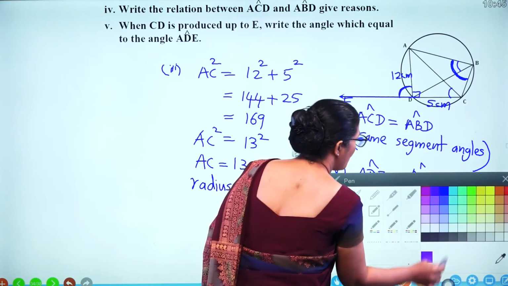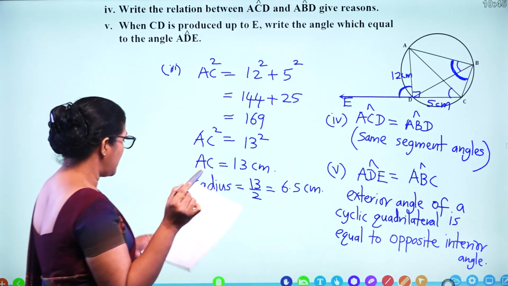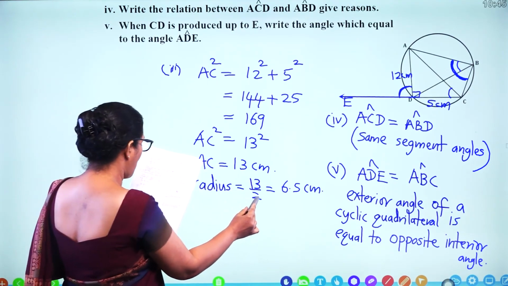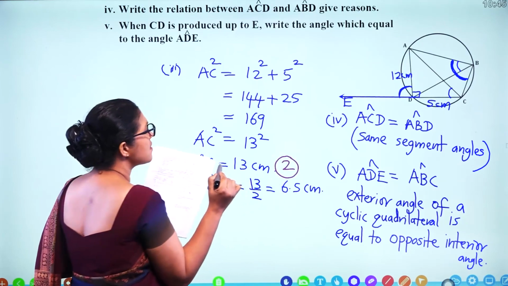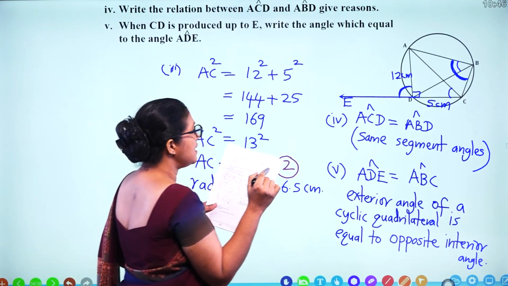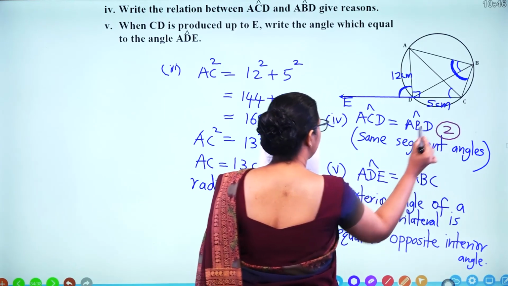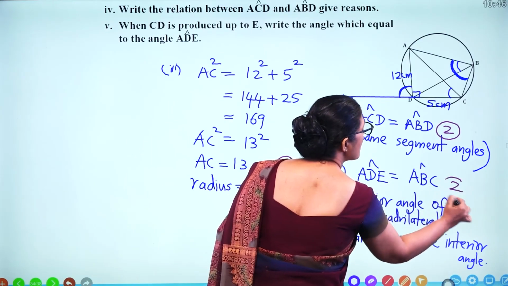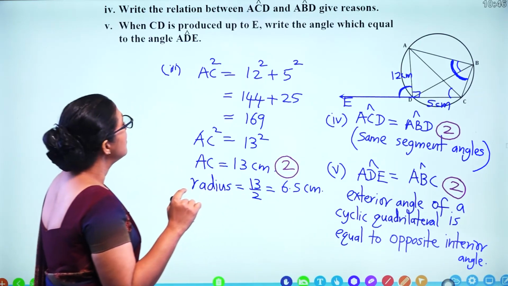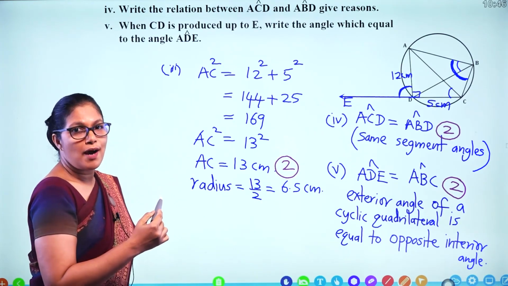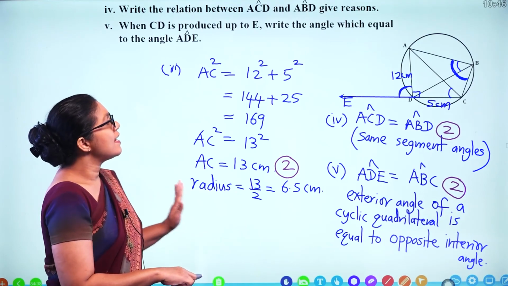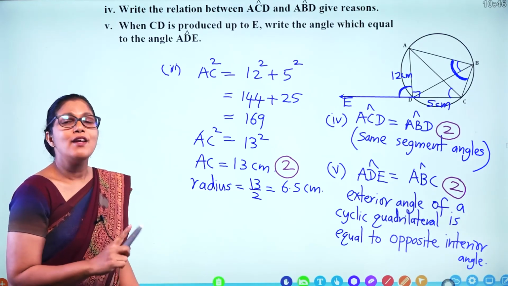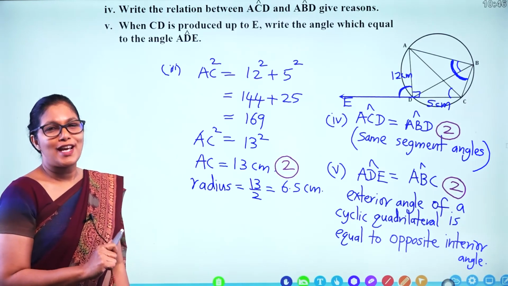So that's the last part. So we'll see how many marks for each step. So 13 centimeters and 6.5, 2 marks, and ABD is ACD, 2 marks, and it's equal to ABC, 2 marks. So altogether 2 times 5, 10 marks for the whole question. So this is the last question of this paper. So do the paper and then watch my video to check your answers.